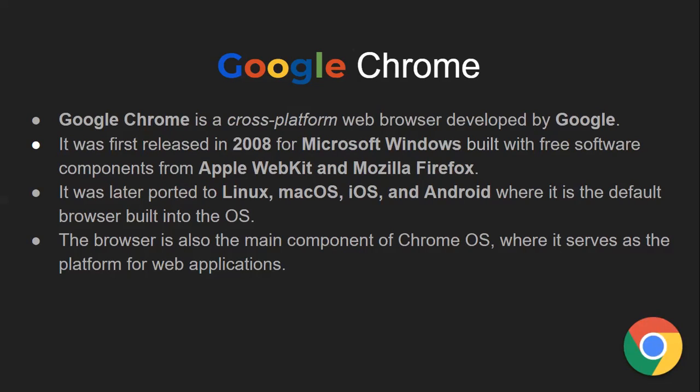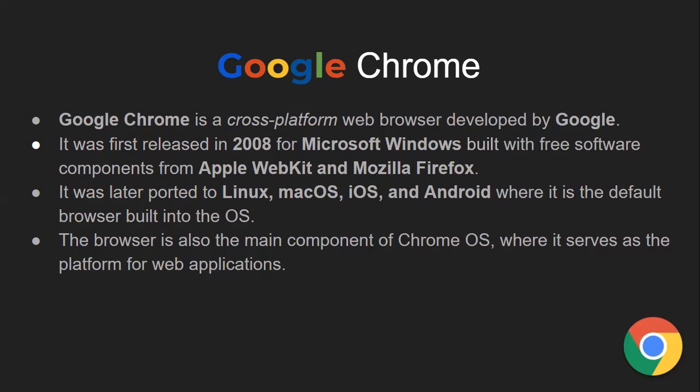It was released only for Microsoft Windows at first. Then the developers thought we should release this to other operating systems also. So later they released it for Linux, Mac OS, then iOS, and then Android also. You are using it on each and every device, and it is more developed than before.